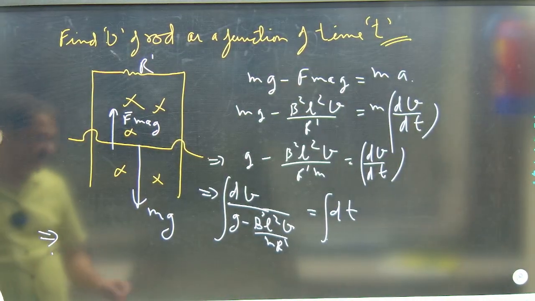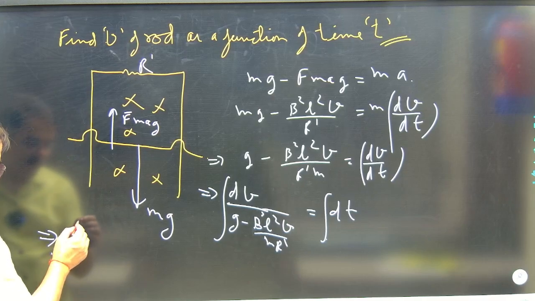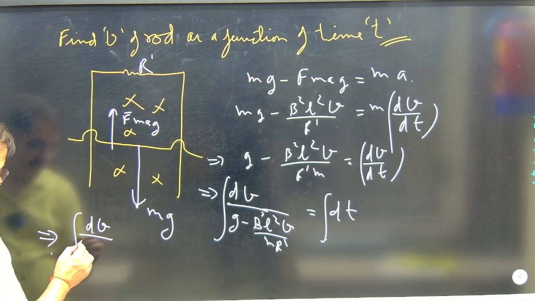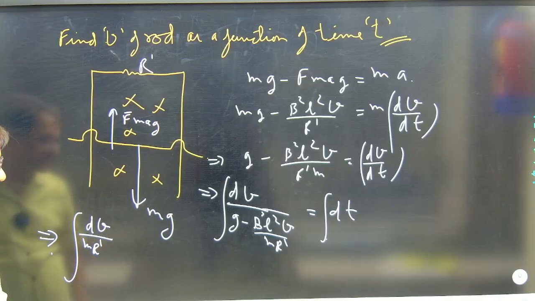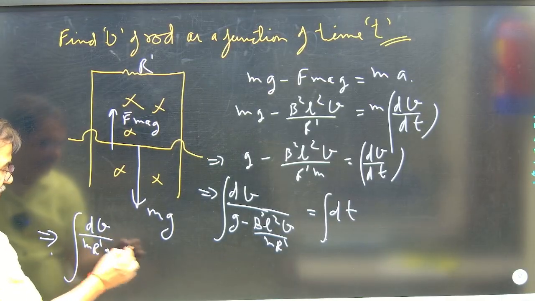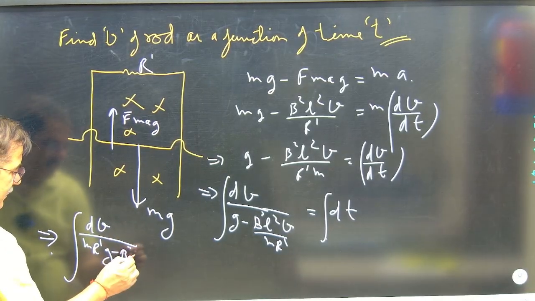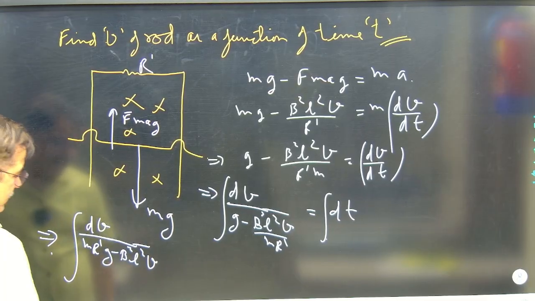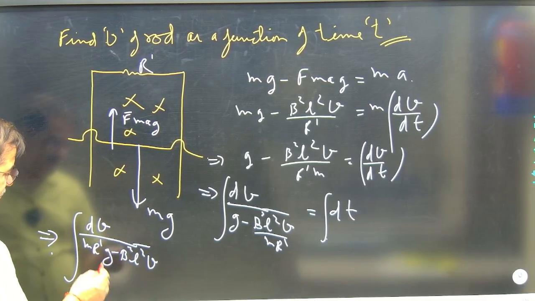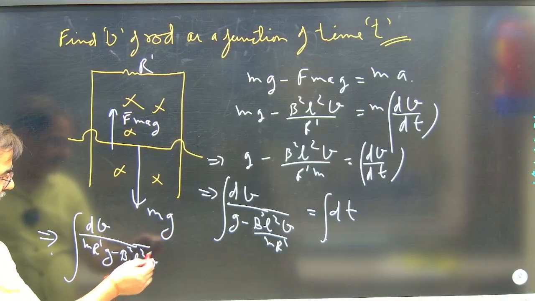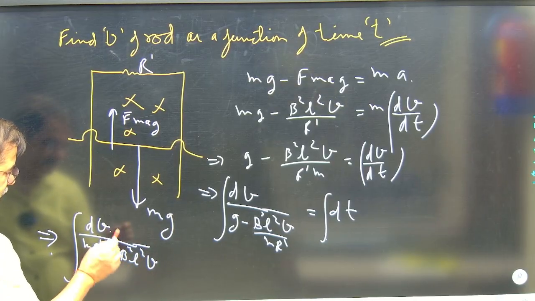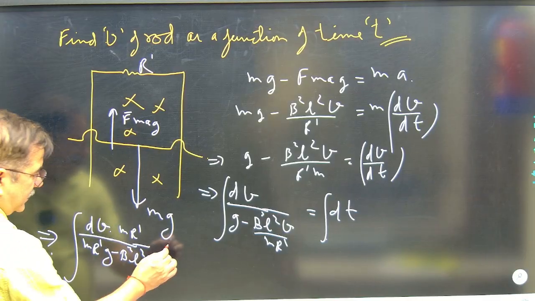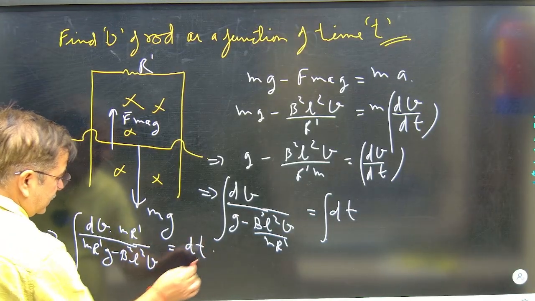Just see, here I am writing the integration of dV over m R dash into g minus B square L square V, with this m R dash, it is equal to the integration of dt.